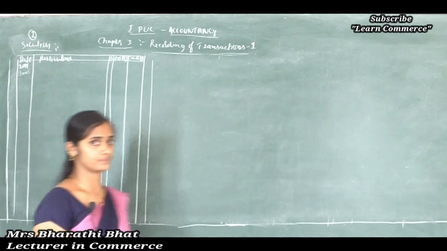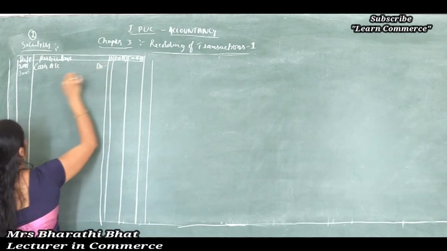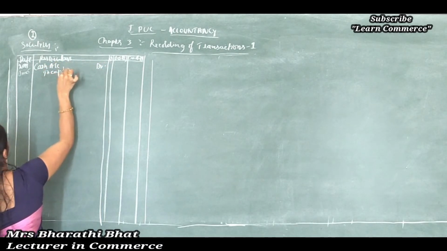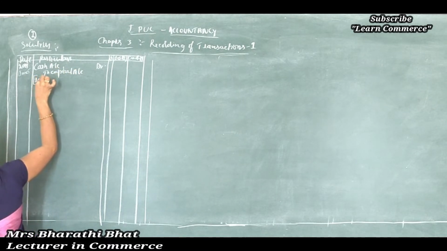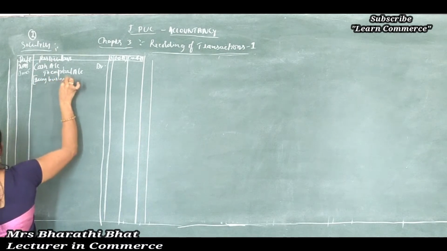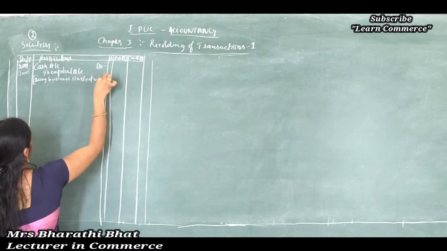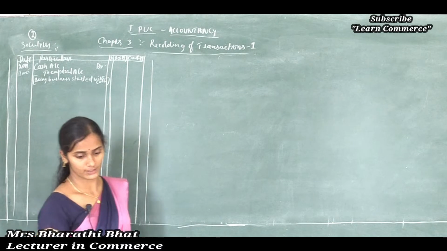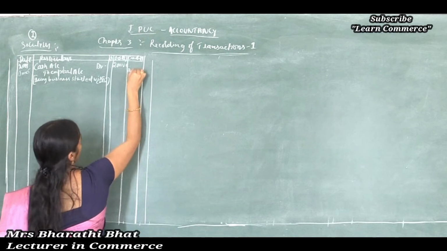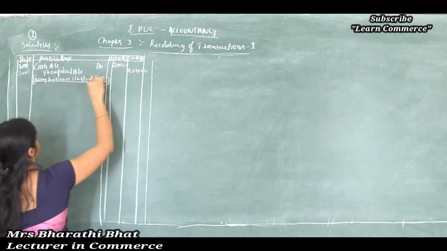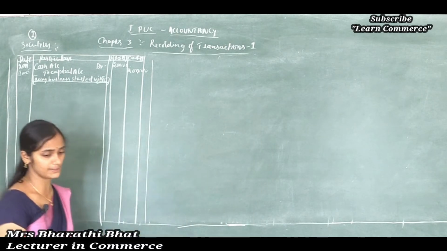What is the journal entry? Yes, cash account debited to capital account. Narration: being business started with cash. Amount 2 lakh and 2 lakh. Close this.